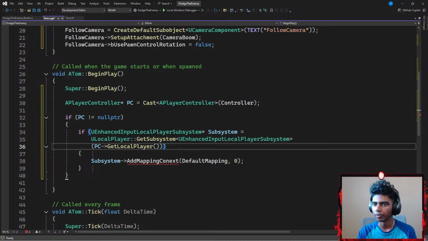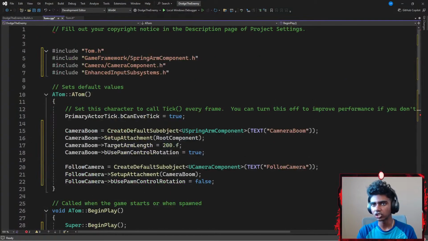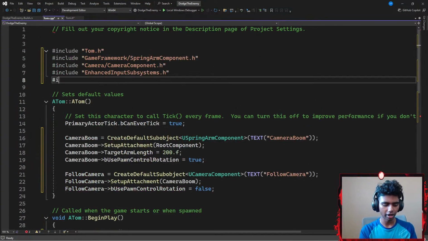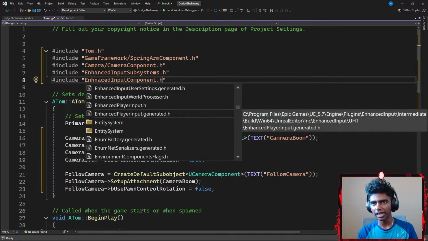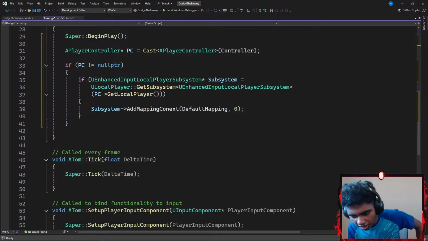UEnhancedInputLocalPlayerSubsystem has no member of AddMappingContext. Now, the reason I can't use this could be because I gotta go ahead and include another header file for my, let's say something like EnhancedInputComponent.h, which is my enhanced input components and header files. There, I can all of a sudden magically use it, guys.